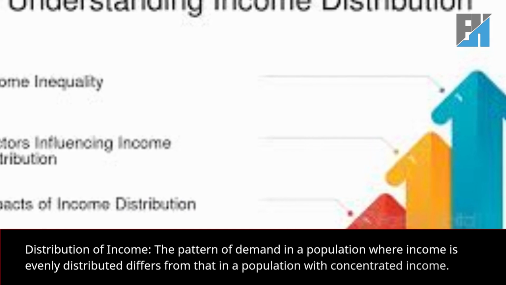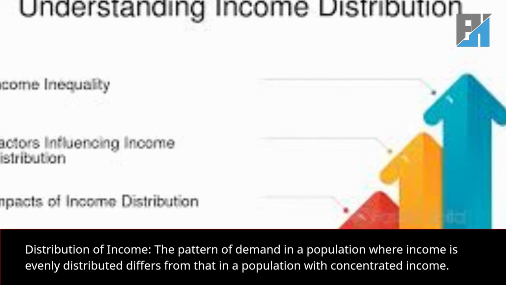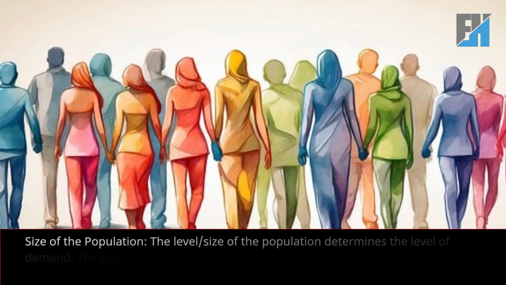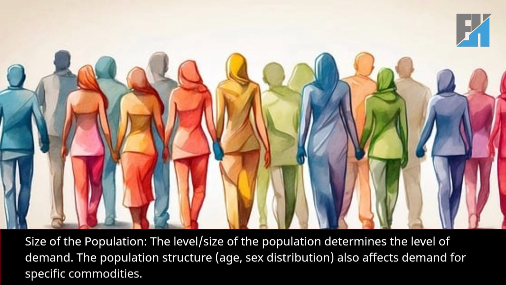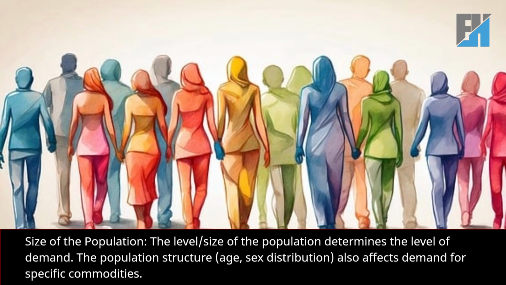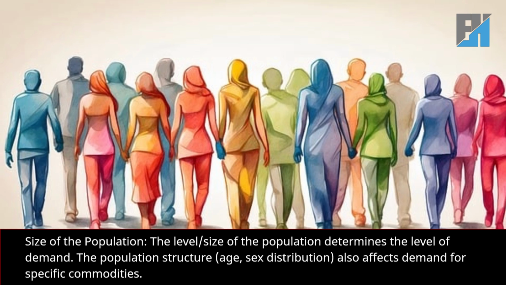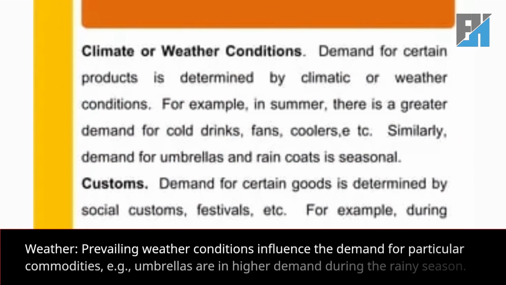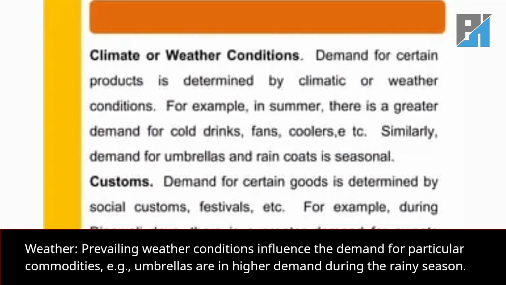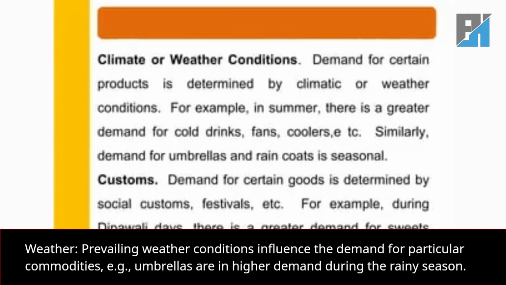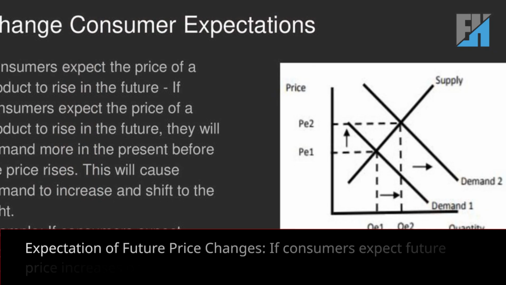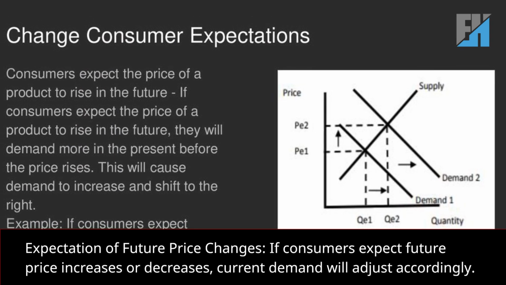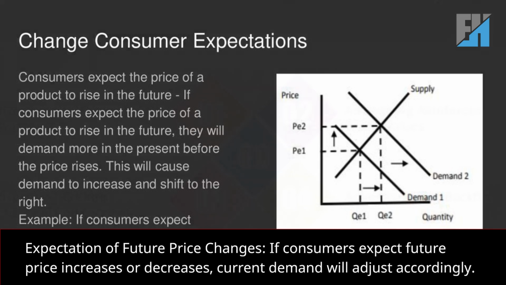Distribution of income: the pattern of demand in a population where income is evenly distributed differs from that in a population with concentrated income. Size of the population: the size of the population determines the level of demand. The population structure, age, sex distribution also affects demand for specific commodities. Weather: prevailing weather conditions influence the demand for particular commodities, e.g., umbrellas are in higher demand during the rainy season. Expectation of future price changes: if consumers expect future price increases or decreases, current demand will adjust accordingly.